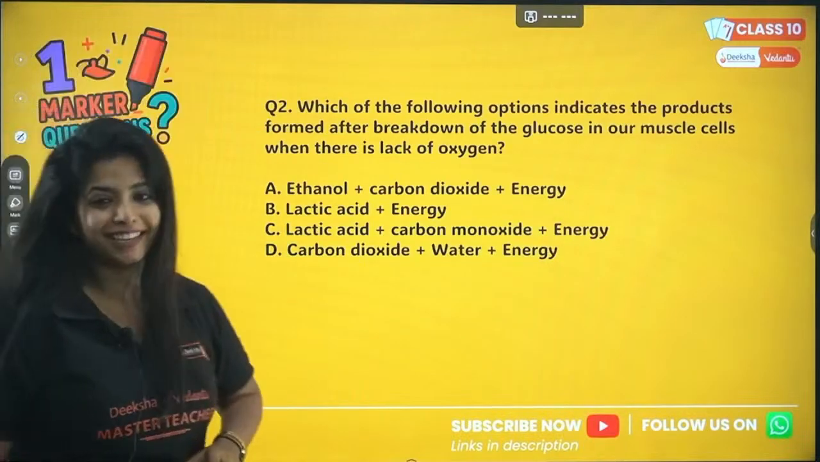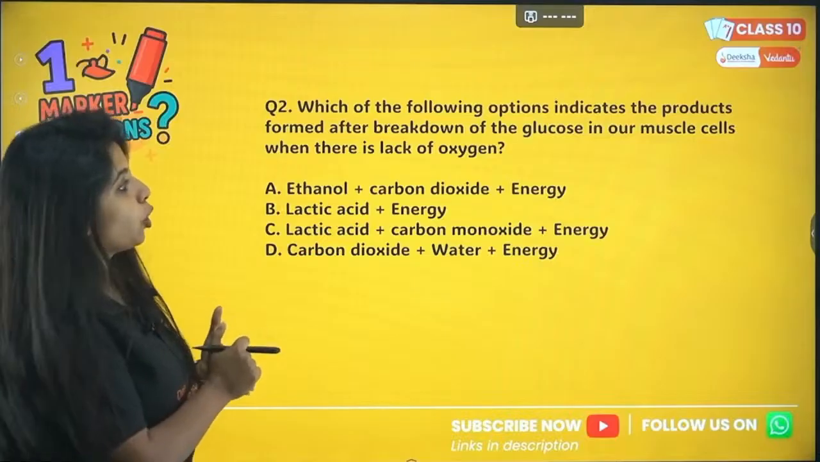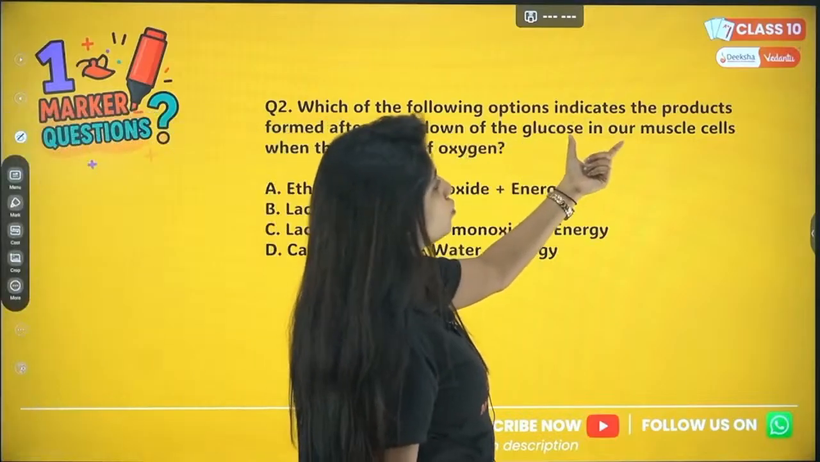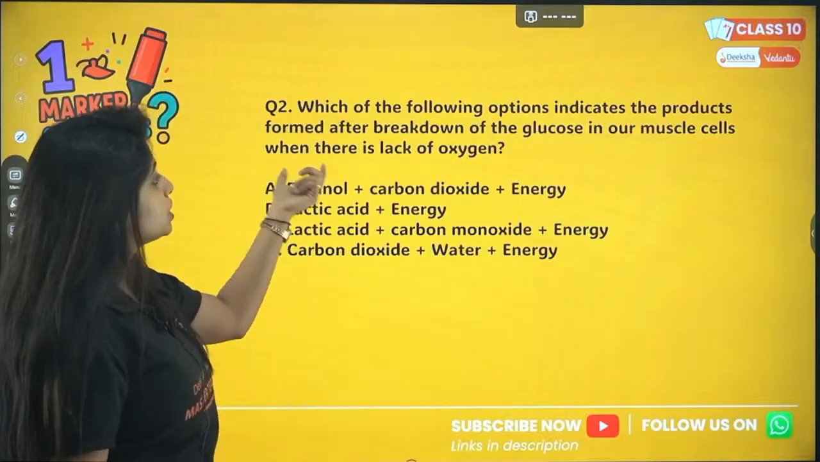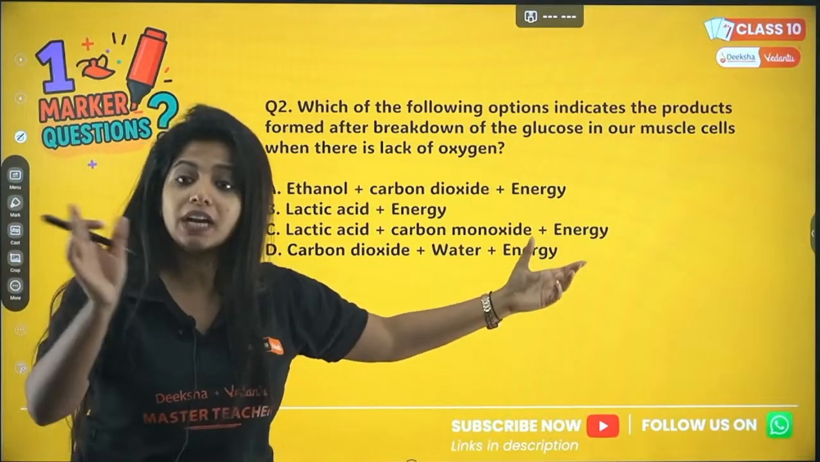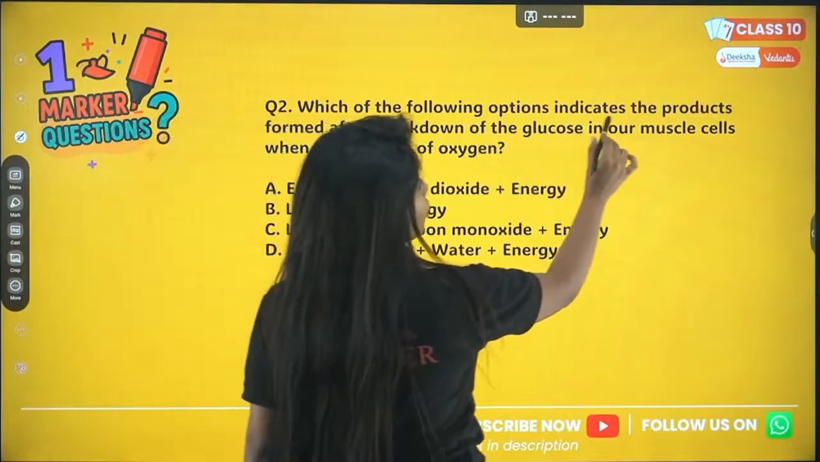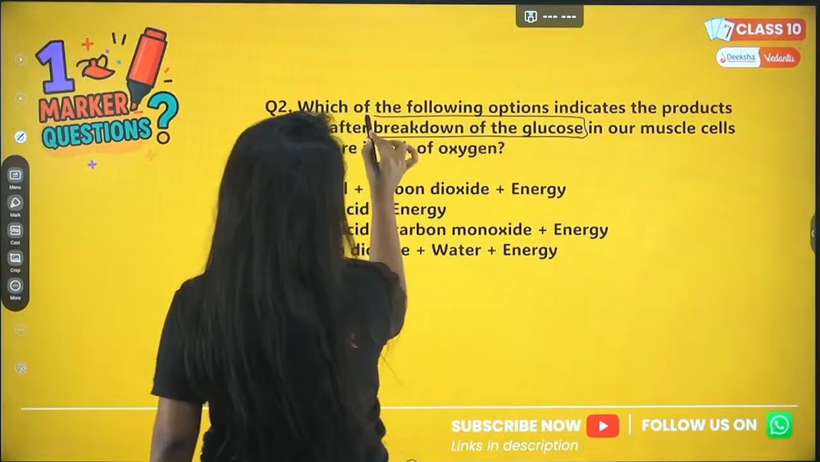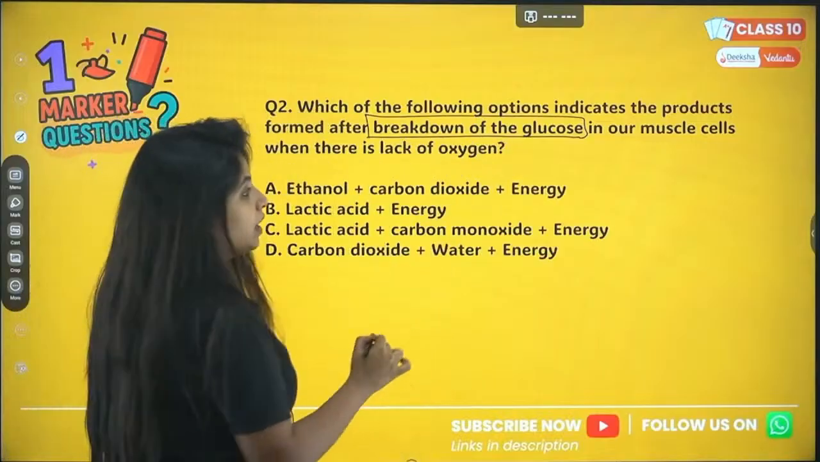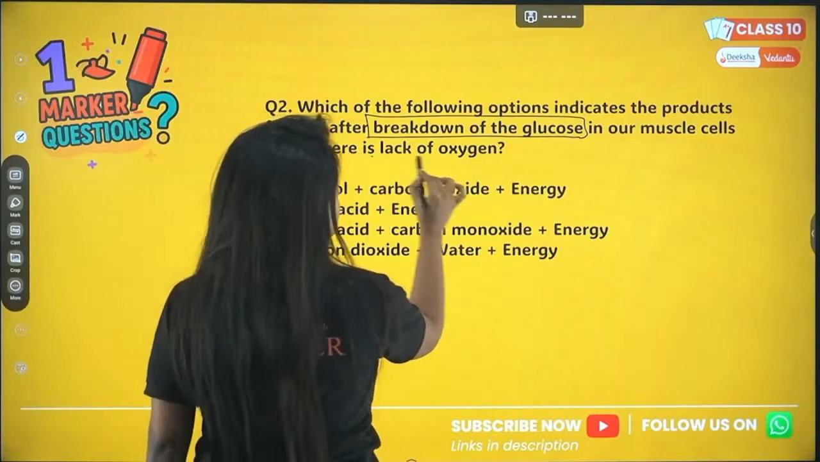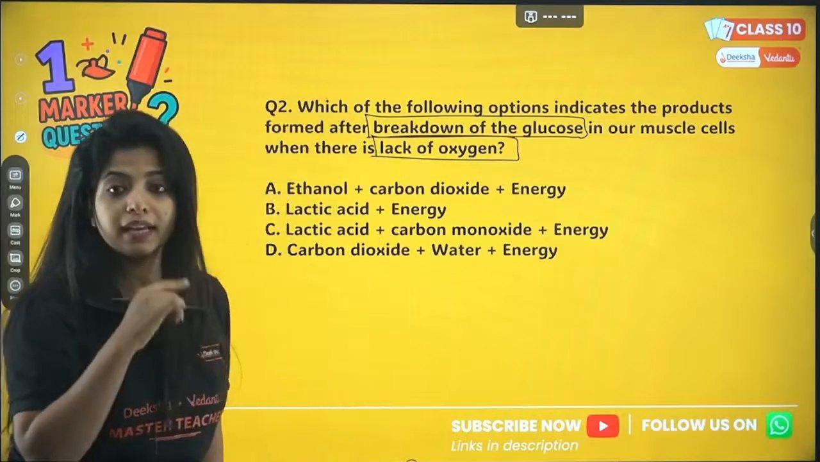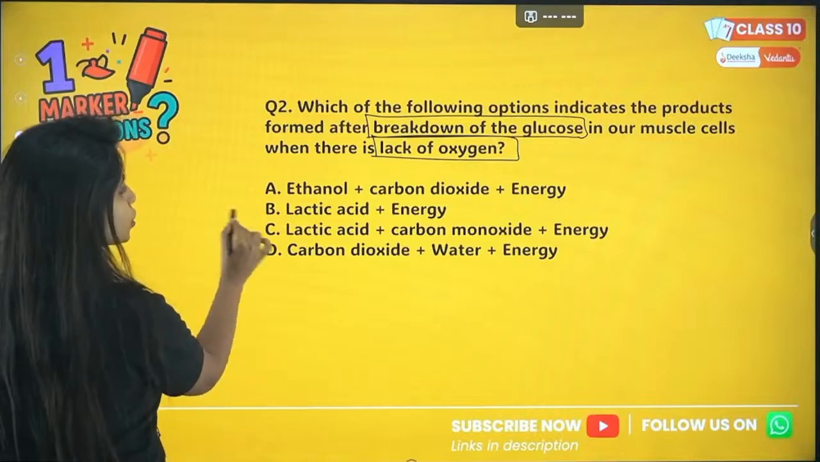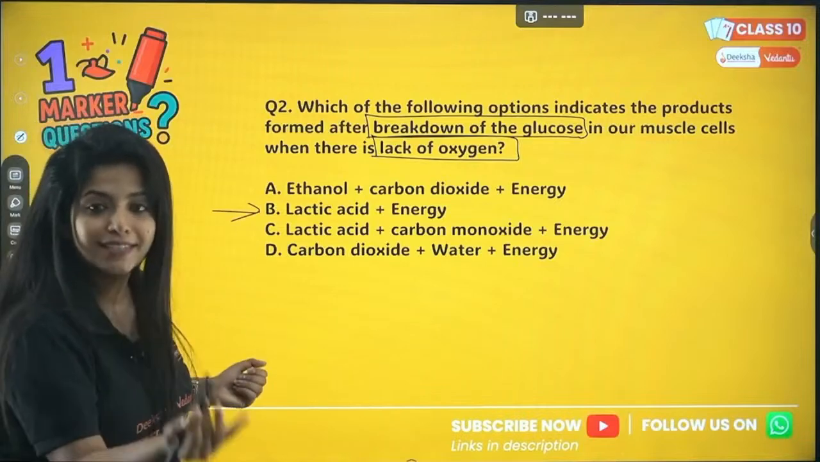We move ahead with the second question, which says, which of the following options indicates the products formed after the breakdown of glucose in our muscle cells when there is a lack of oxygen? Read it again. So after glucose is broken down in our muscle cells where there is a lack of oxygen, what do you think the products are? Well, the answer to this question is B, lactic acid plus energy.